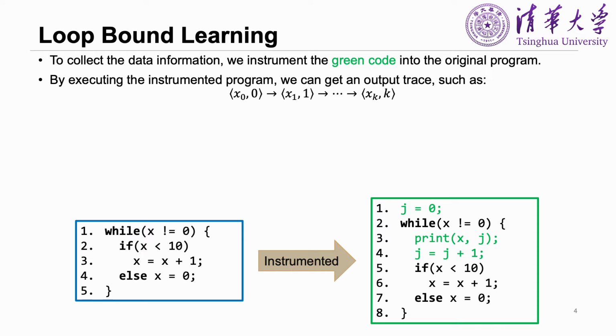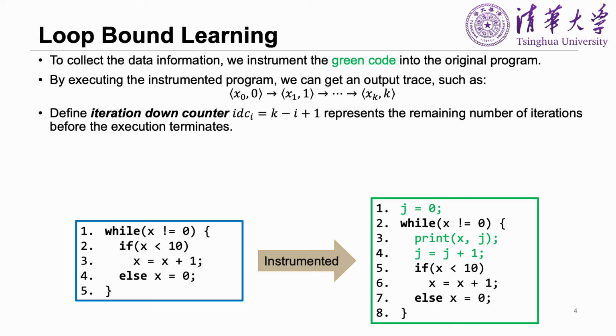That means the loop finished after the xk. Let's define an iteration down counter IDCi for each xi. IDCi equals k minus i plus 1, which represents the remaining number of iterations before the execution terminates.